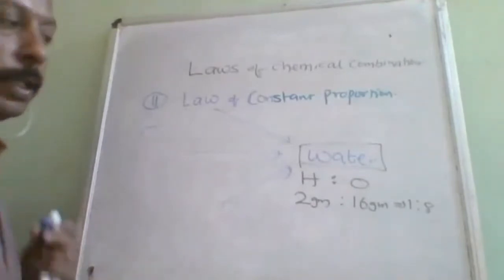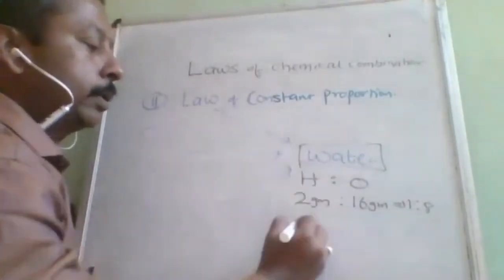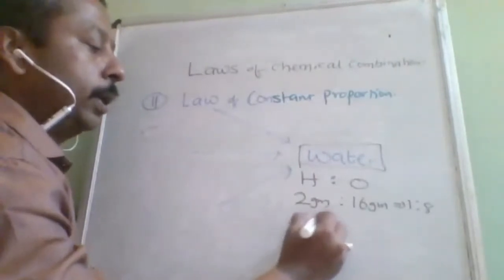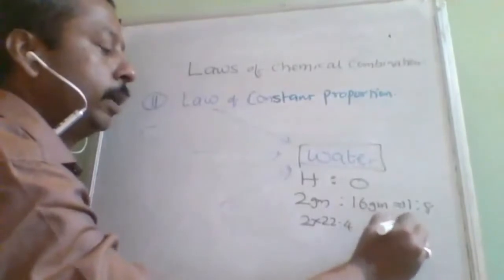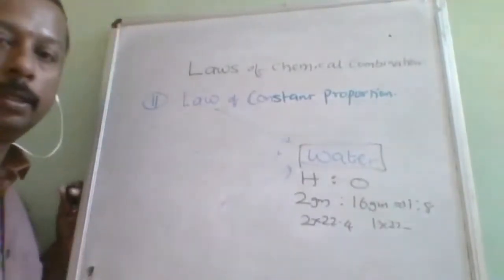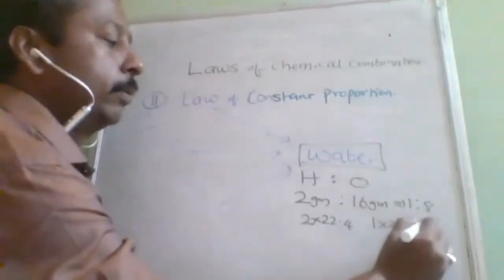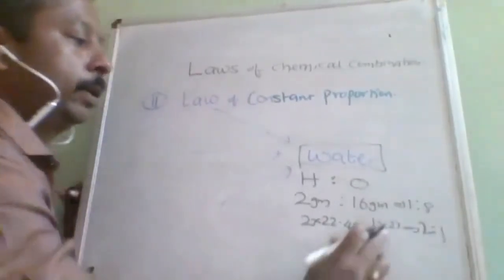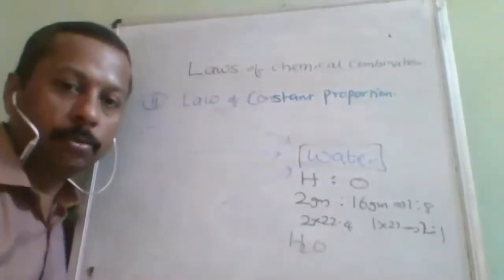Law of constant proportion. Suppose I am talking by volumes, this is 2 moles, 2 into 22.4 liter, and this will be 1 into 22.4 liter. So that will be the ratio. That means 2:1 in terms of volume. H2O, this ratio corresponds to 2:1.